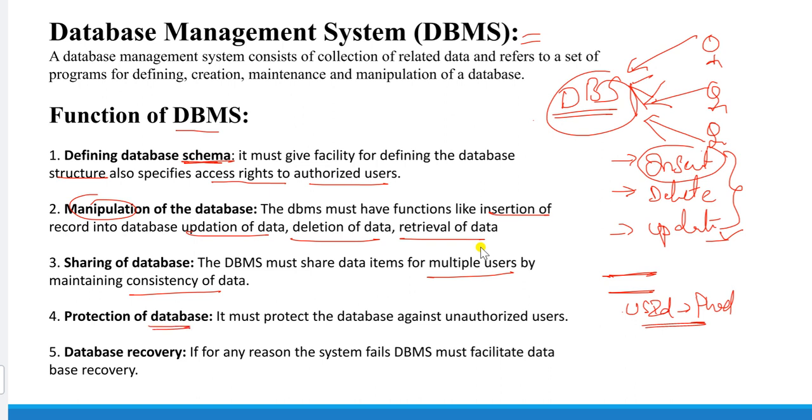And the next one, database recovery. That means the database will maintain some backup. So if there is any system failure or any other crash, you can easily get your data, no worries. If there is any system failure, software failure or network failure, no worry, the data will not be lost. The backup will be there, so you will get the data at any time. That is another function.